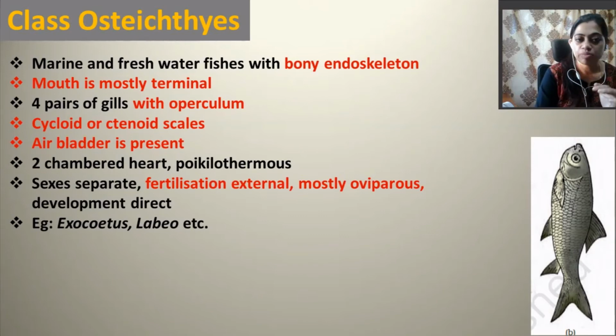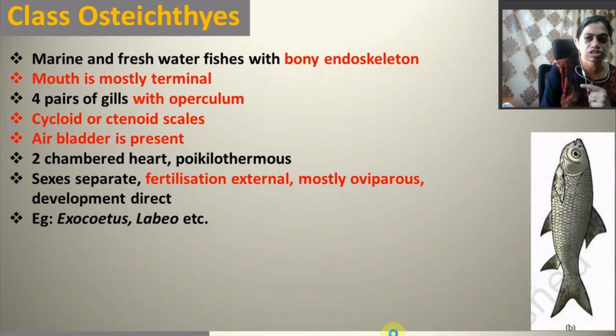They also have a two-chambered heart, and they are also poikilothermal, that means cold-blooded. Their sexes are separate, fertilization is external, and they are mostly oviparous. Their development is direct, without any larva. Examples are Exocoetus or Labeo, etc. So this is the figure of Katla. This is another example of Osteichthyes.